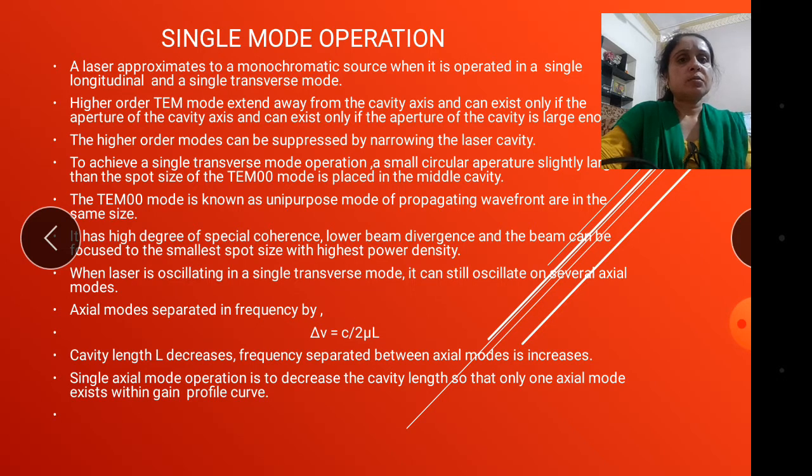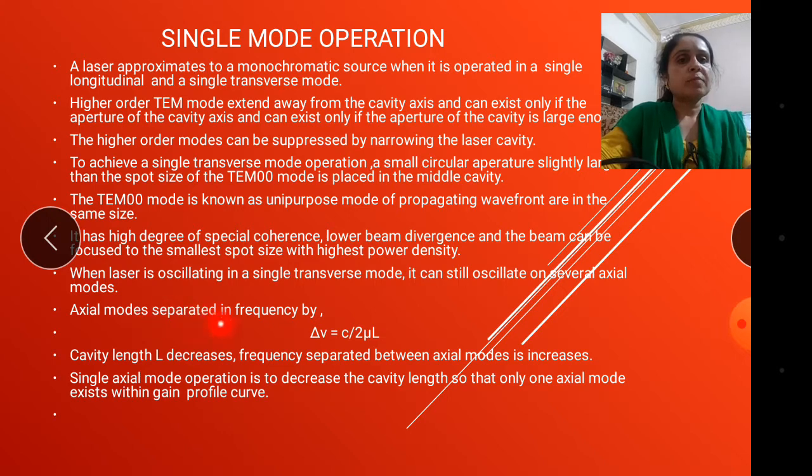In the case of spatial coherence, we see that the beam can be focused to a small spot size, which causes the highest power density. When a laser is oscillating in a single transverse mode, it can still oscillate on several axial modes. When the laser passes through a single transverse mode, axial modes can be generated.